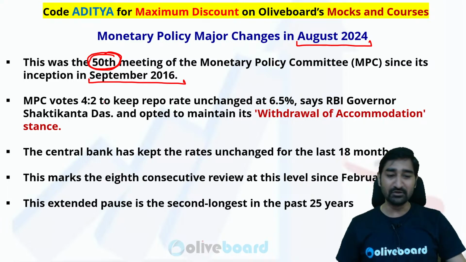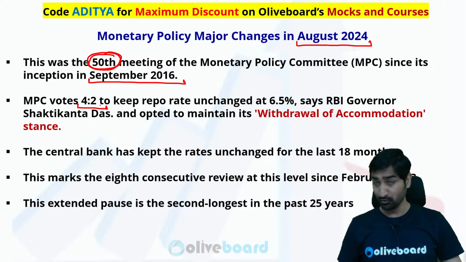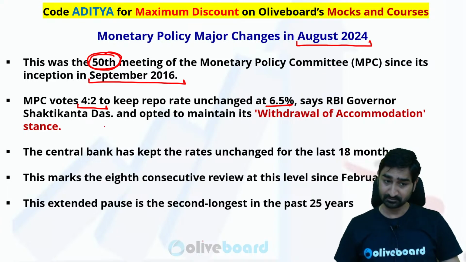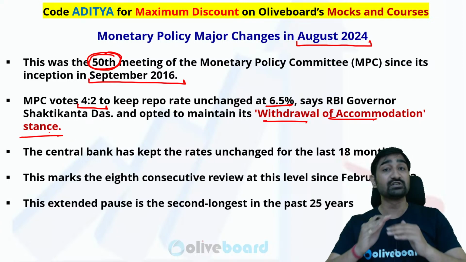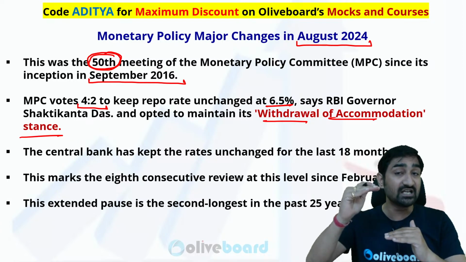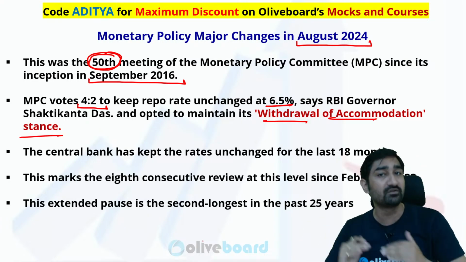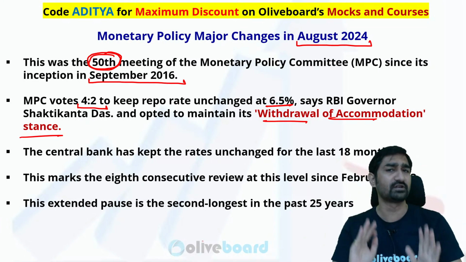Now, the main news is that with a voting of 4:2, the MPC decided to keep the repo rate unchanged at 6.5% with the withdrawal of accommodative stance. Withdrawal of accommodative stance means no chances of a decrease in the repo rate in the upcoming future. It may increase if it is required.